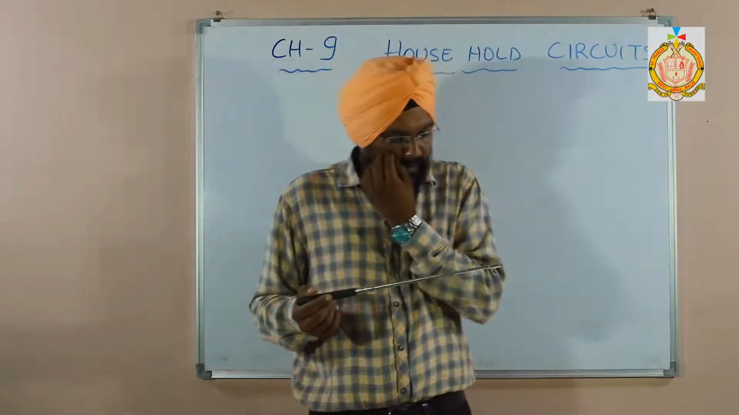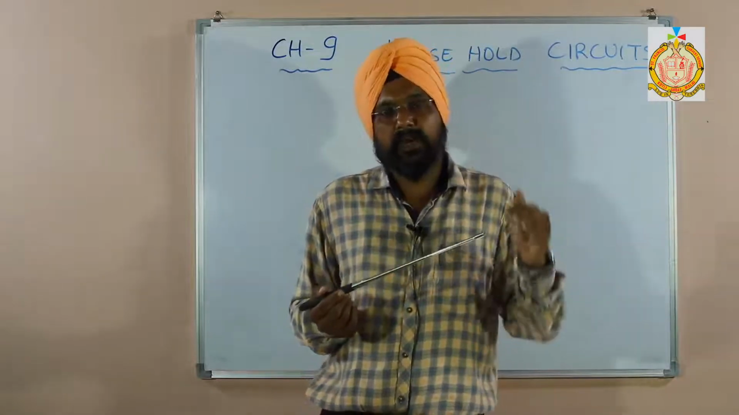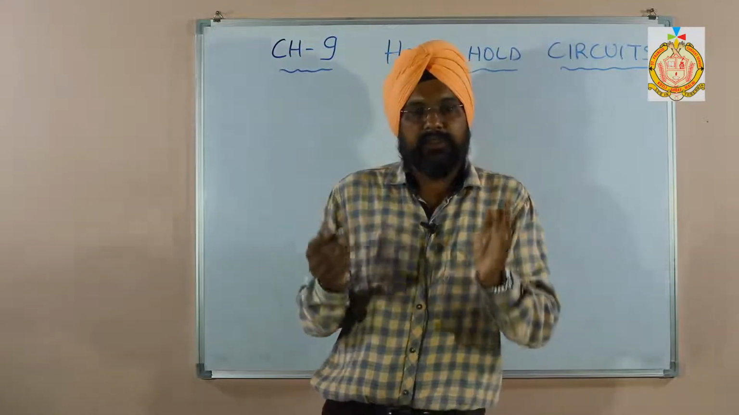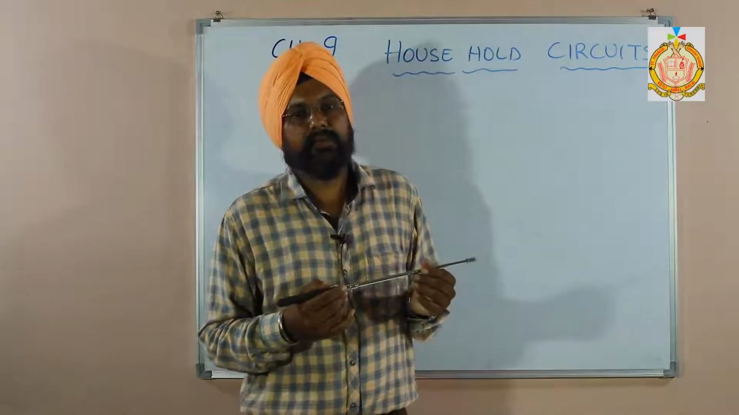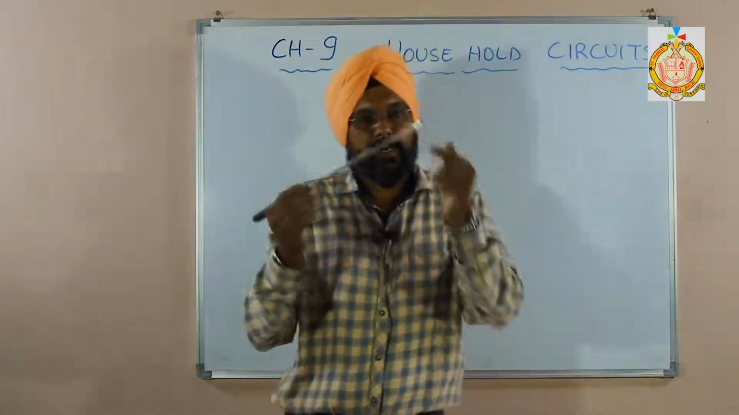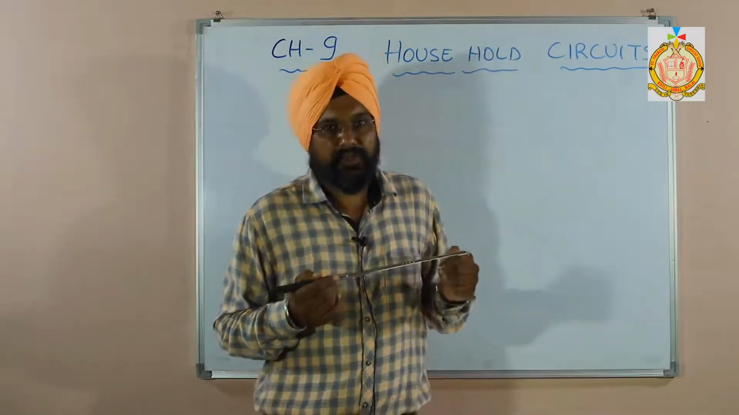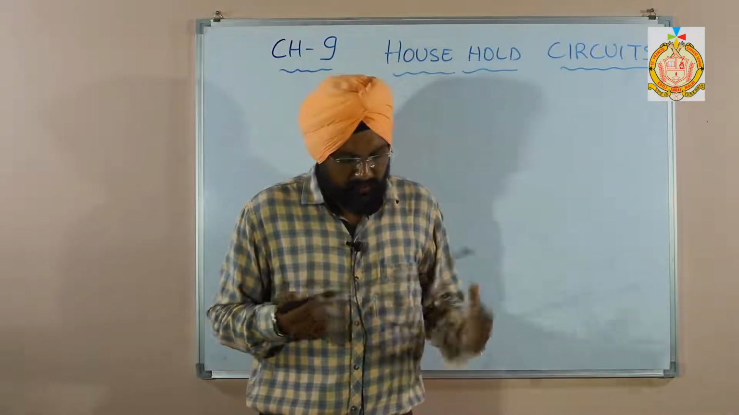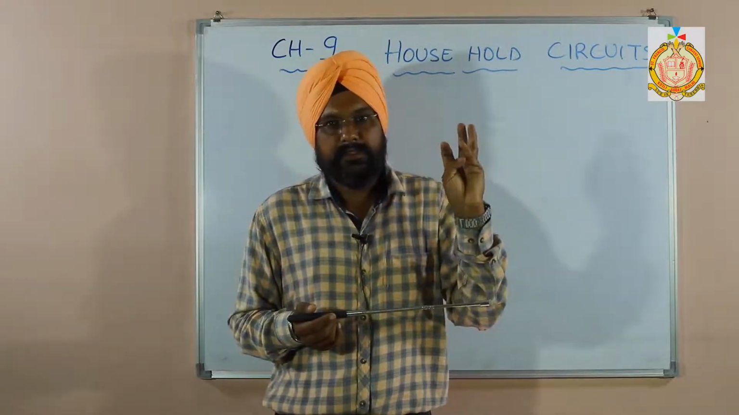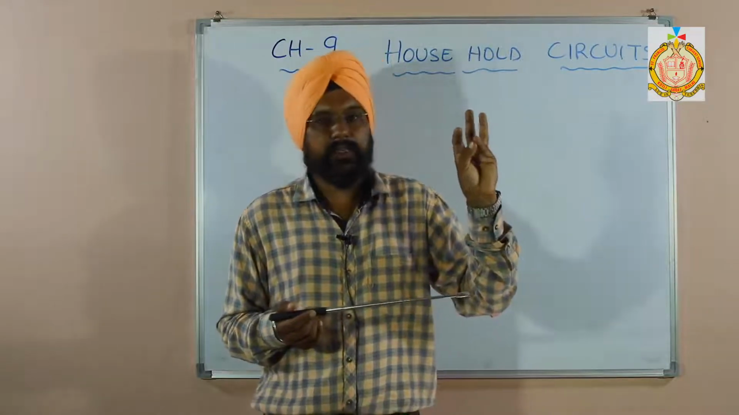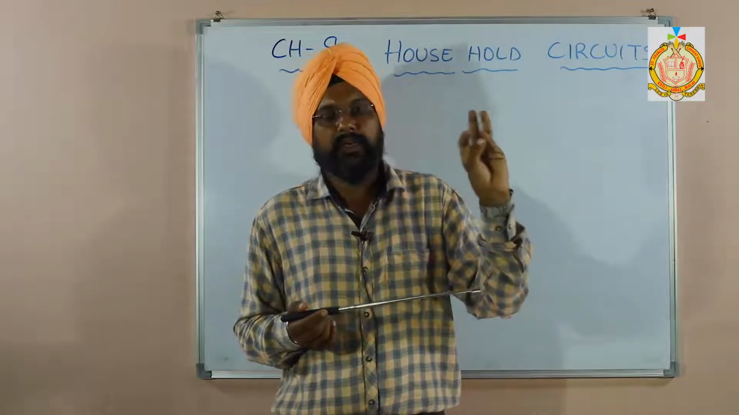From the generating station, when electricity comes to our house, firstly it comes to our meter box, that is the kWh meter, and after the meter box it comes to the main switch in our house. First of all, there are three wires. One is the live wire, second is the neutral wire, and third is the earth wire. But we are not much familiar with the earth wire.